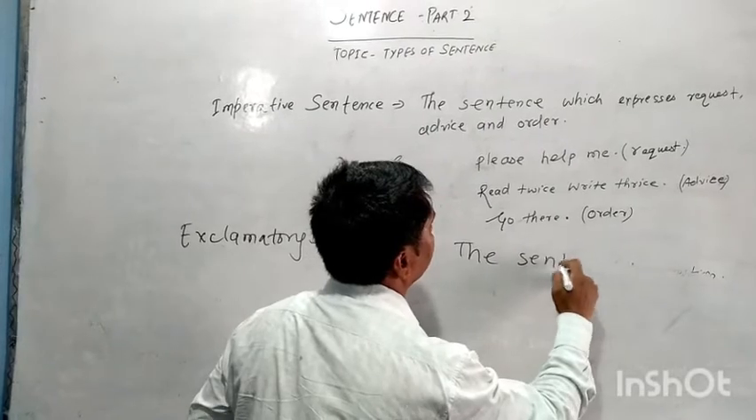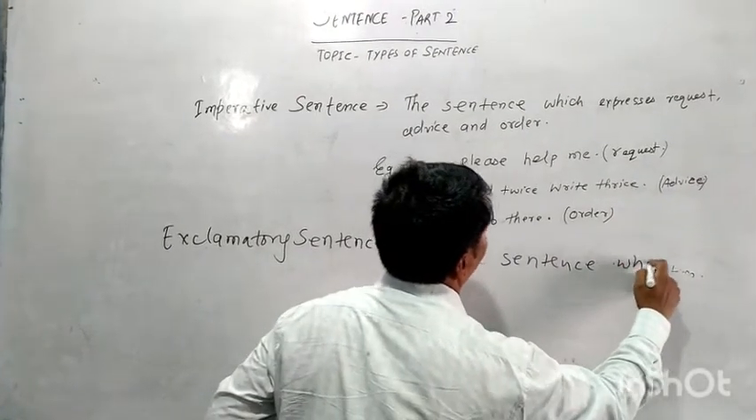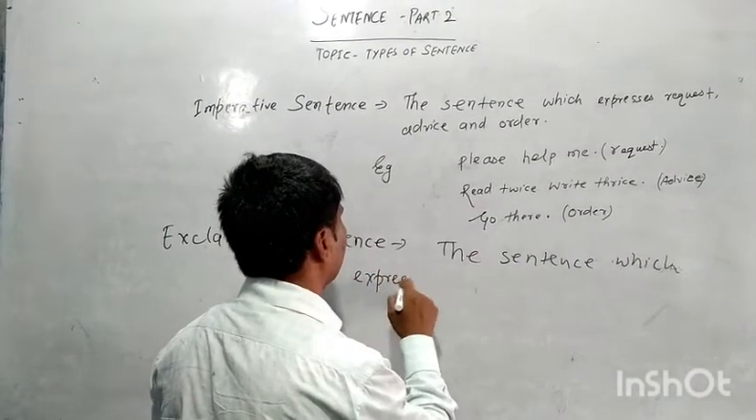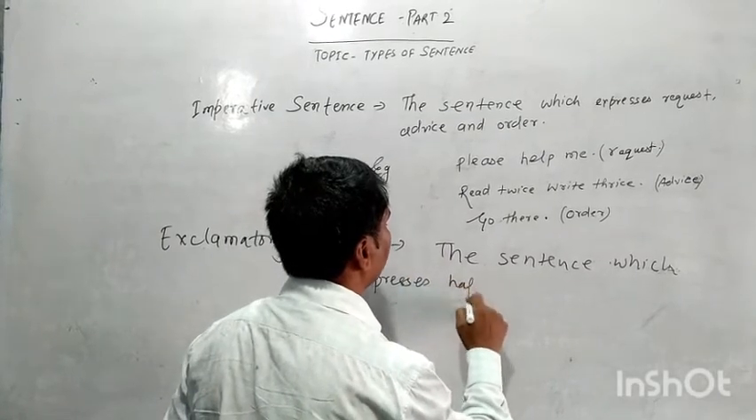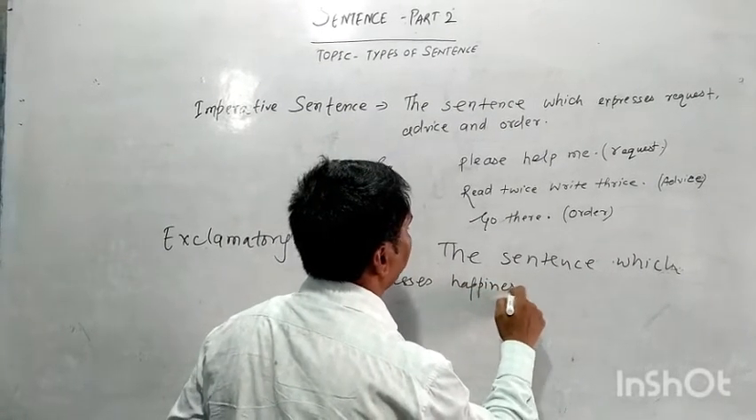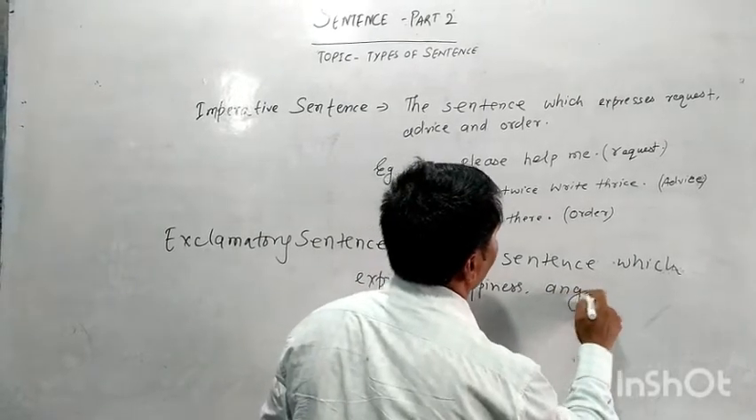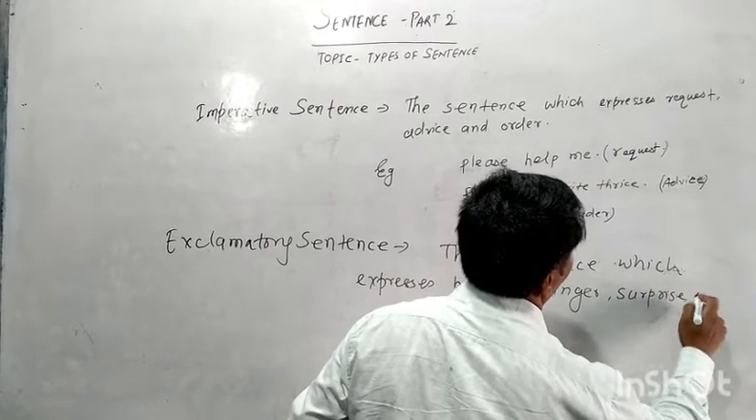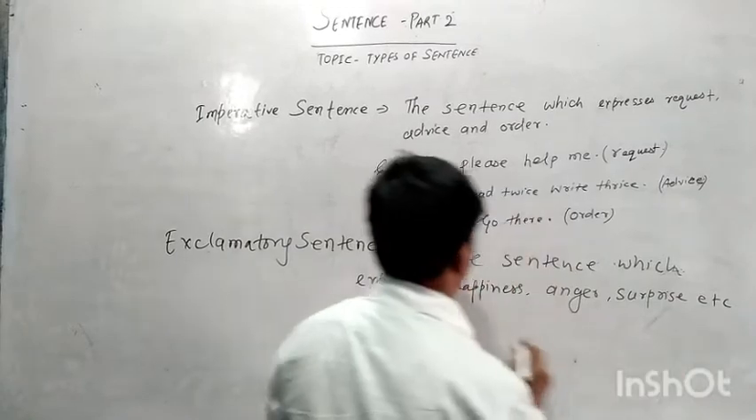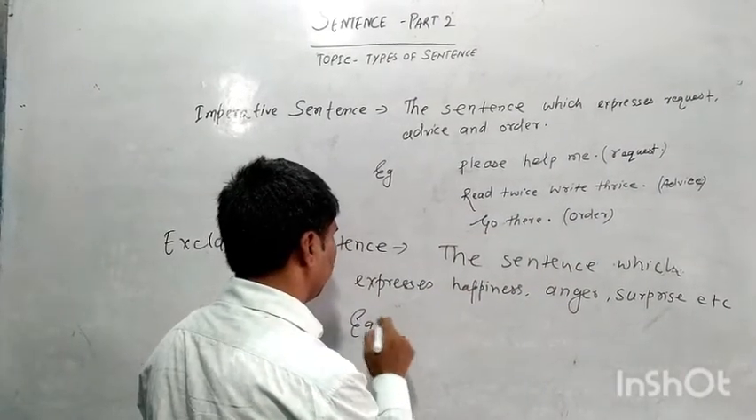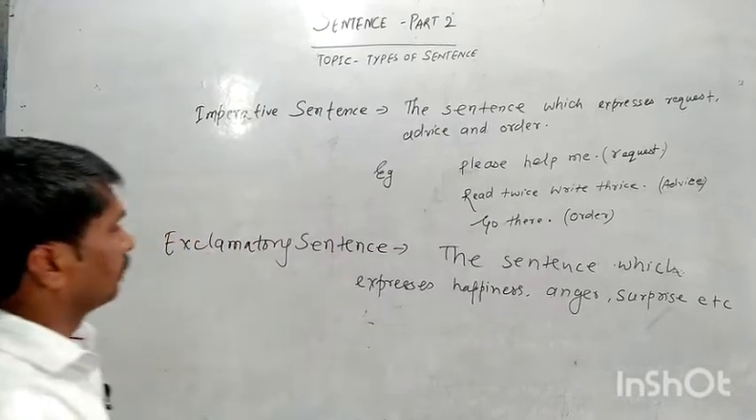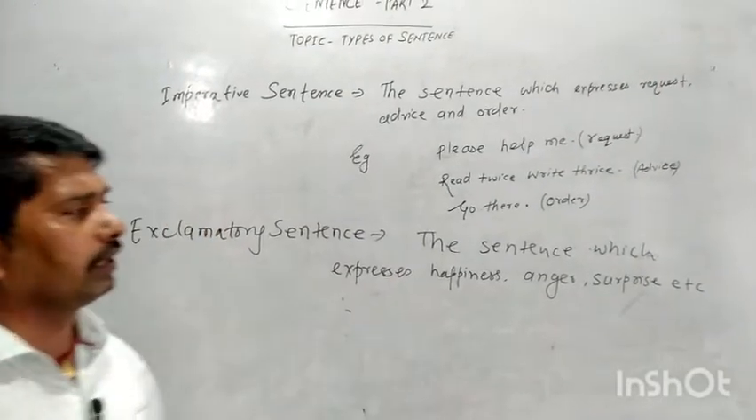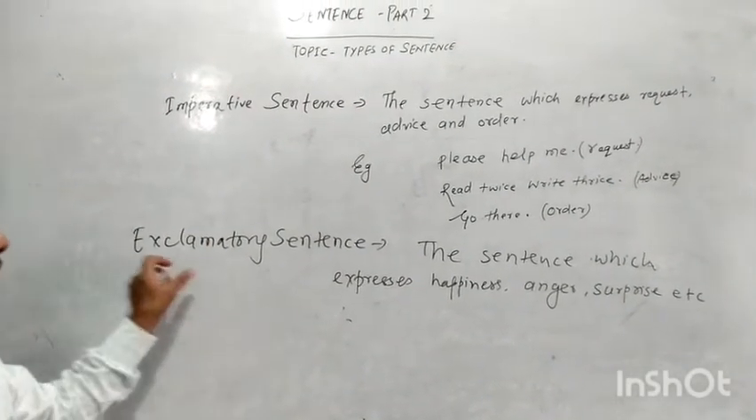The sentence which expresses happiness, anger, surprise, etc. For example, if I look over here at the exclamatory sentence, a sentence which expresses happiness, anger, surprise, etc. is called an exclamatory sentence.